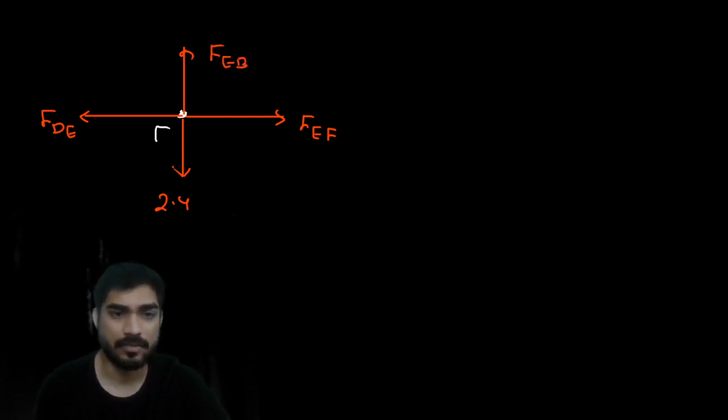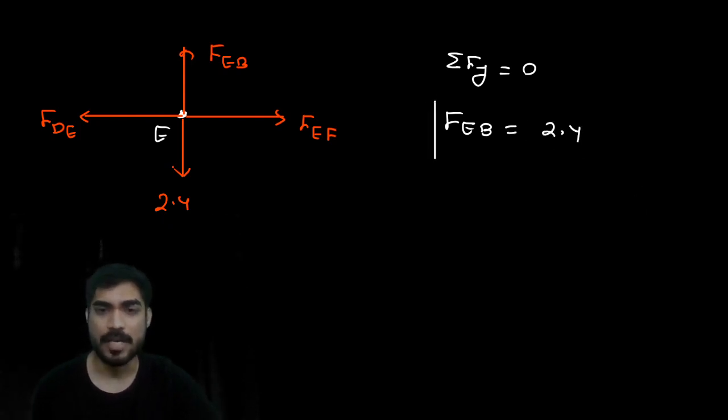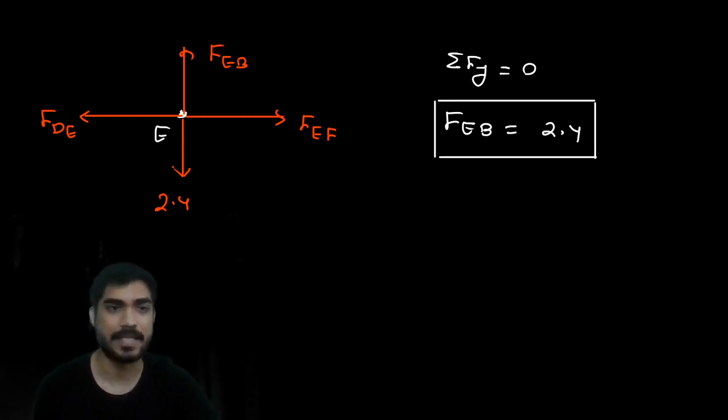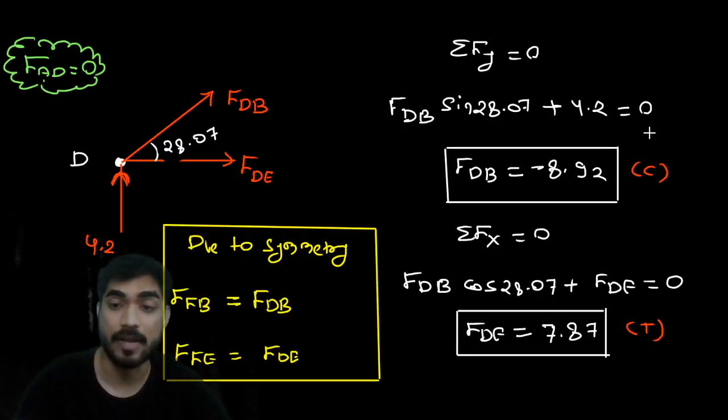This is joint T. Now apply summation of Fy equal to 0. So in the y direction there are only two forces, FFB equal to 2.4, and my friend it is positive, so it is going to be tensile. Yes, very good.